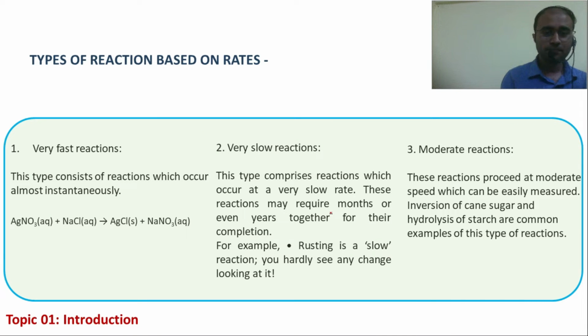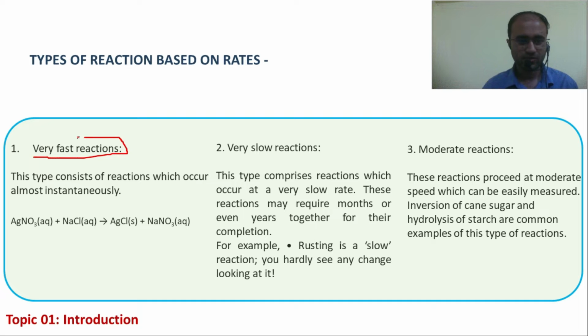Based on the speed of reactions, we have categorized the reactions in 3 different categories. First one is very fast reactions. As the name indicates, these reactions are so fast that just the moment you mix the reactants together, the reaction is finished. Ionic reactions are generally examples of very fast reactions. One such example is given also.